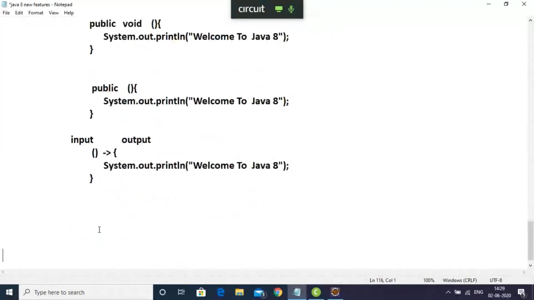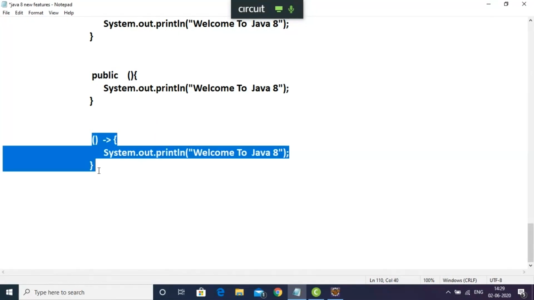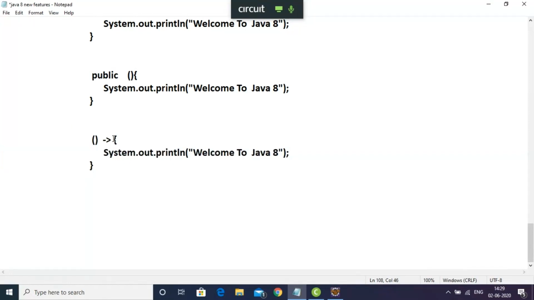Fine. So we came till here. Fine. Next, we'll come till here. Now see here. This is called a lambda expression. Why? Because once you have added this symbol, it becomes a lambda expression.